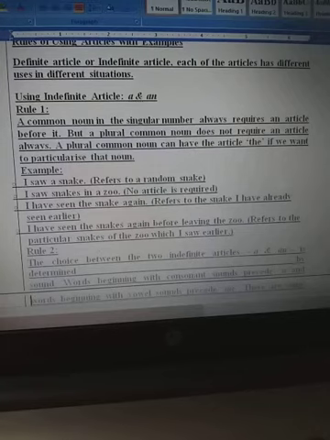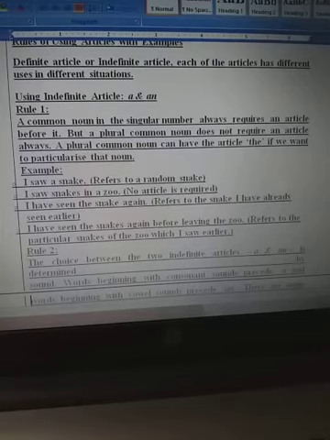That was our previous chapter. But a plural common noun does not require an article always. A plural common noun can have the article the if we want to particularize the noun.